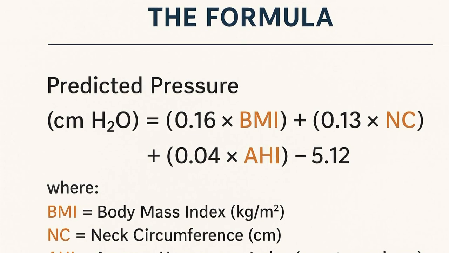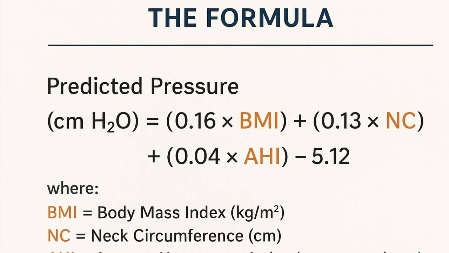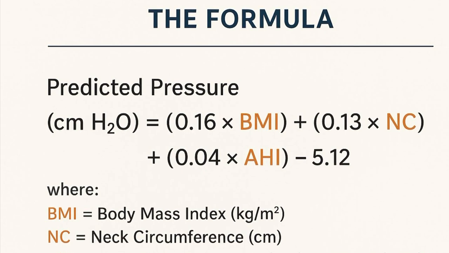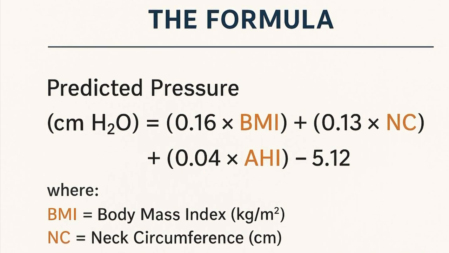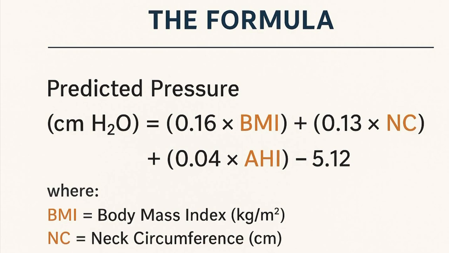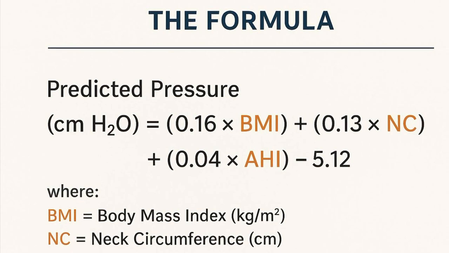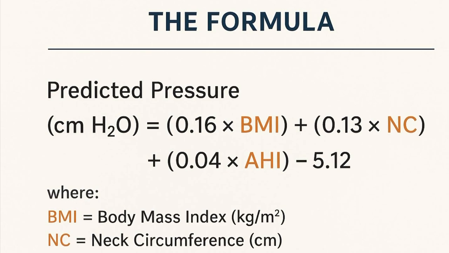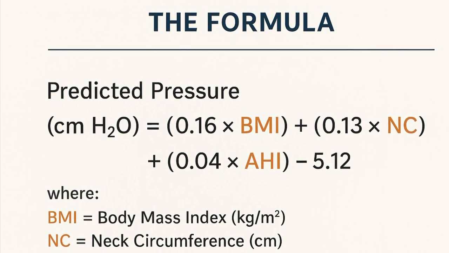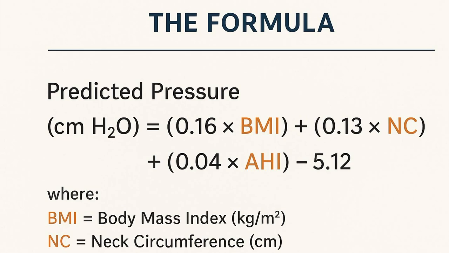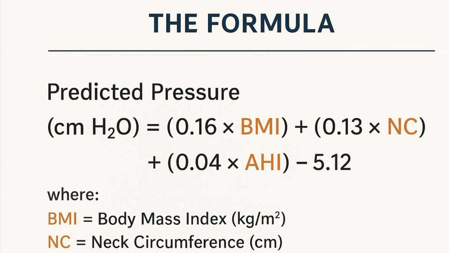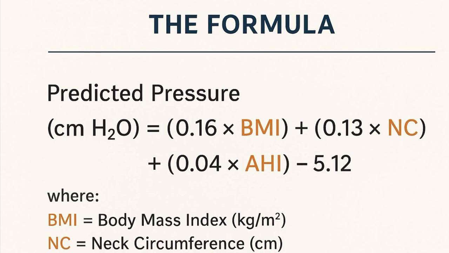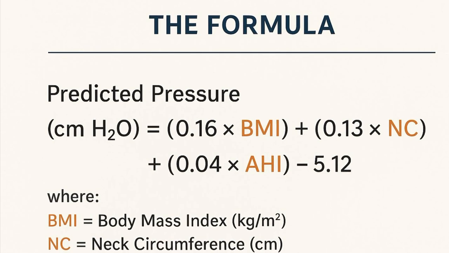Another method is the split night study. If a patient undergoes overnight polysomnography, the first half of the night is used for diagnosis of OSA and the second half is used to titrate CPAP pressure once OSA is confirmed. This is called a split night study. So by these two methods, you can roughly estimate the CPAP pressure for an individual case.